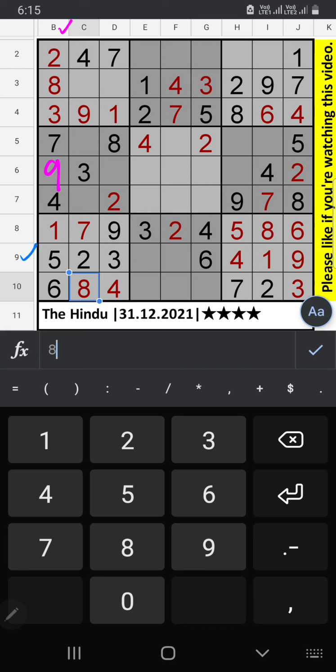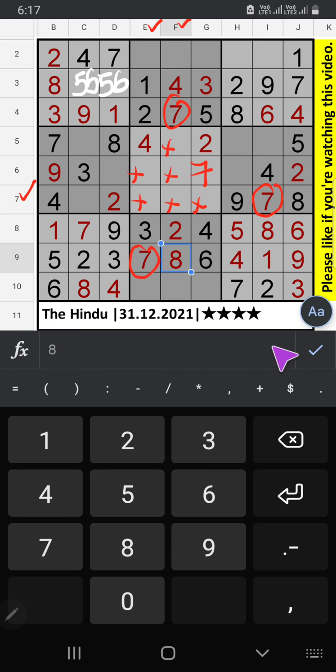9th row, 2 numbers are remaining, 7 and 8. Column F, we have already 7. 7 can't come in this cell, 7 is here, 8 confirm here. Column E, column F, we have 7. 7 can't come in these cells. 7th row, we have 7. 7 can't come in this cell, 7 confirm here.